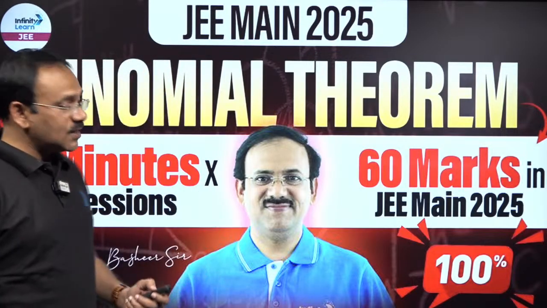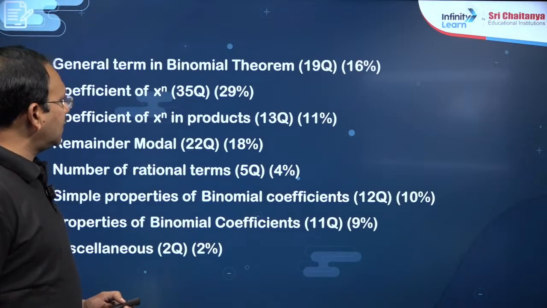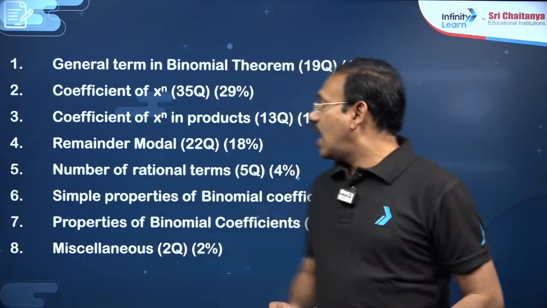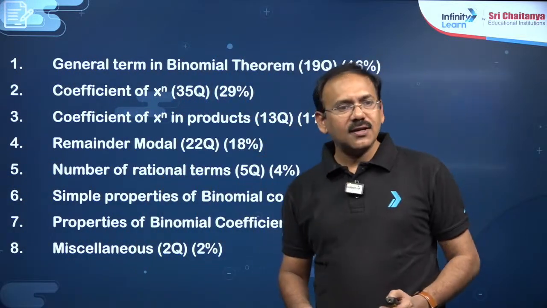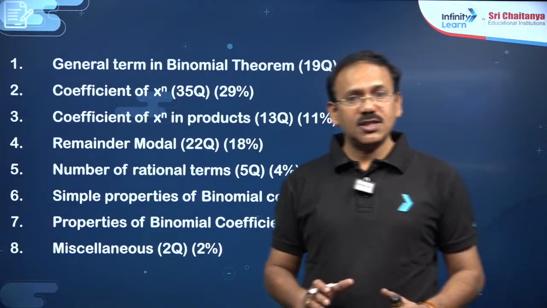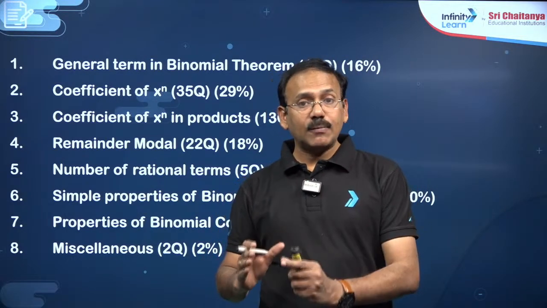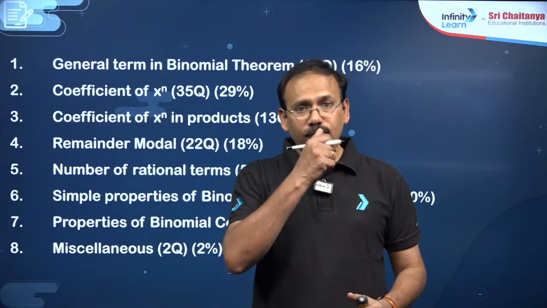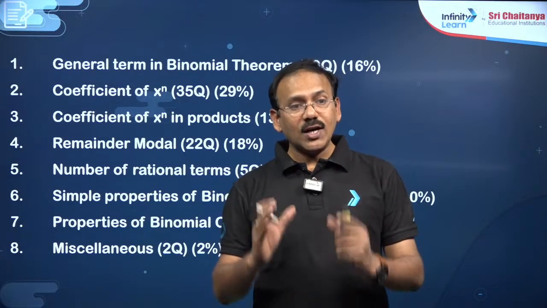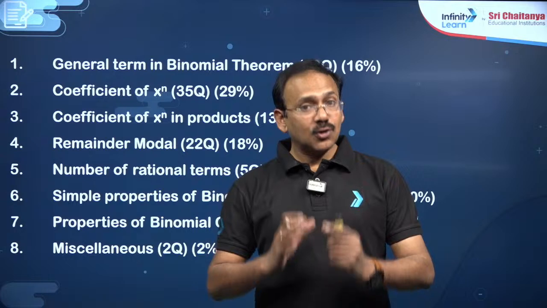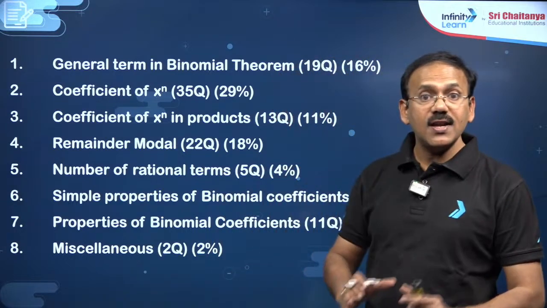Binomial theorem is a very, very important part. I have taken altogether around 120 previous year questions, that means all JEE Main questions from 2010 to 2024, almost 120 questions. I have classified them into various models.